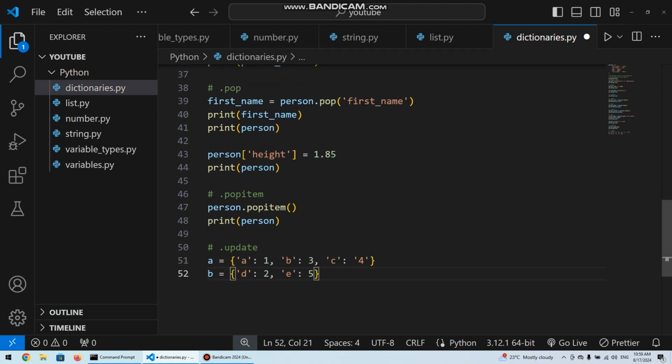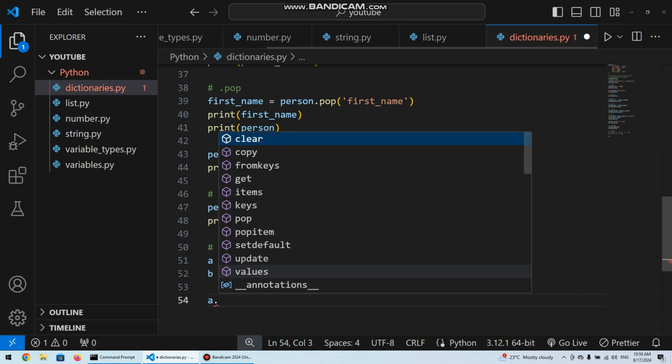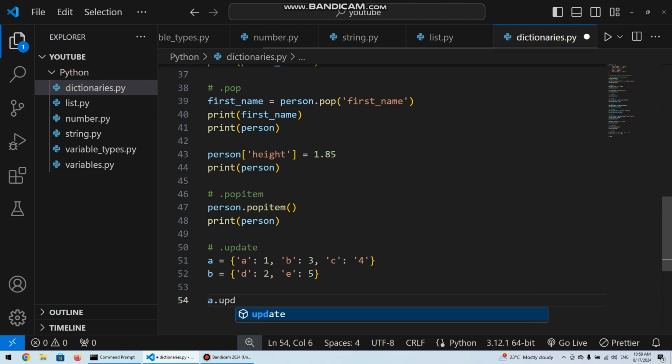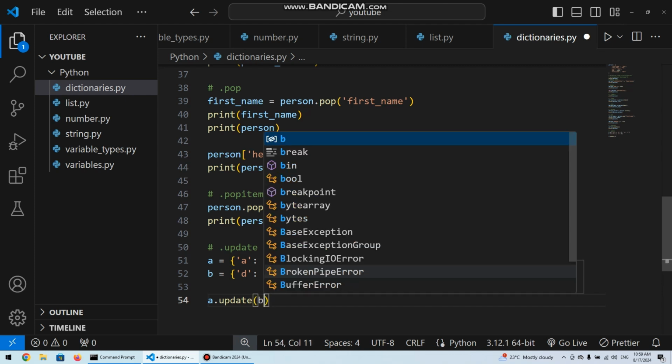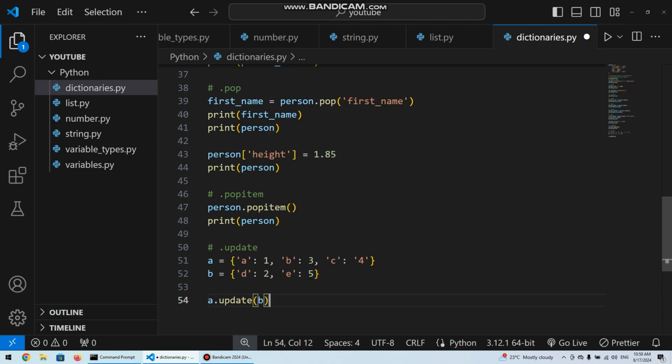So if we call the update method, for example A dot update, we want to use the second dictionary to update A. So we pass the second dictionary. The update method takes a parameter which is the dictionary we want to use to update another dictionary.